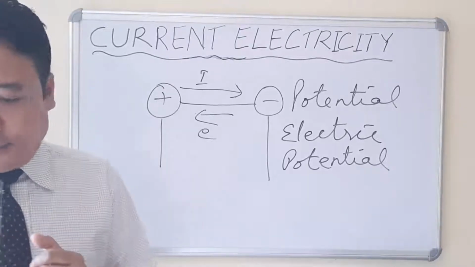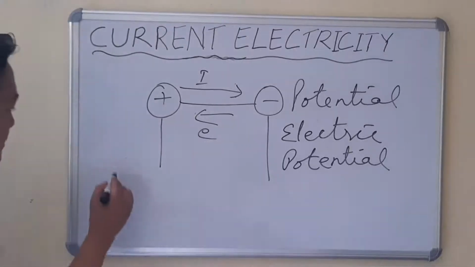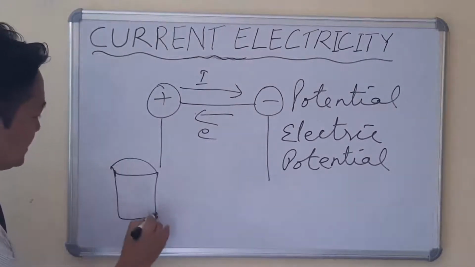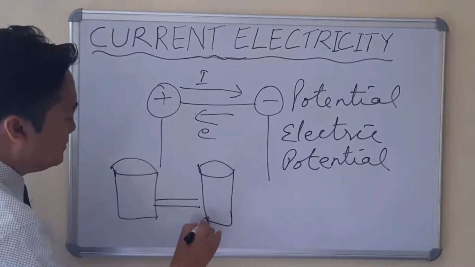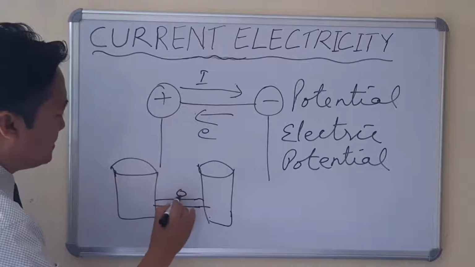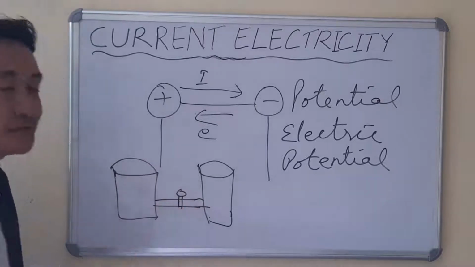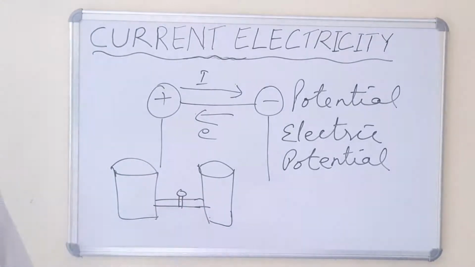So let us consider two vessels which are connected with each other, and here a stop valve, a stopcock, is there.